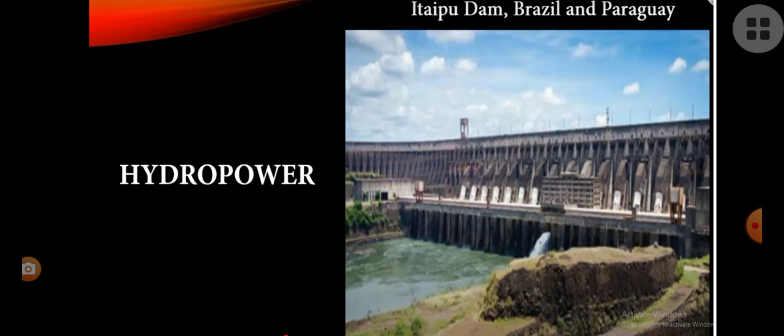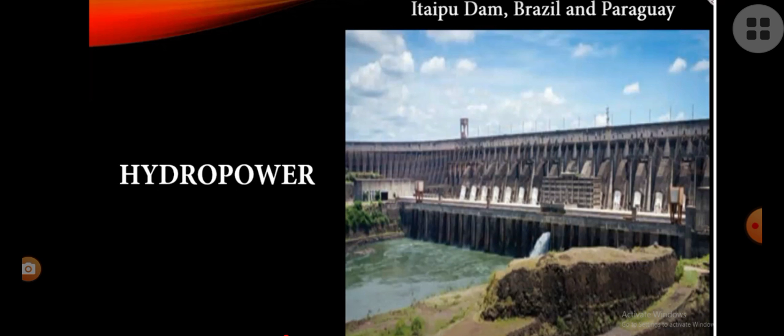Okay, then the third one is hydropower. Hydro means water, isn't it? Hydropower is also another form of renewable resources in which water is used to produce electricity. This hydropower energy is very economic, and it is very useful. Okay, it is very useful.